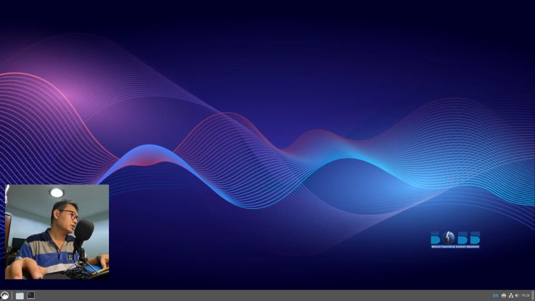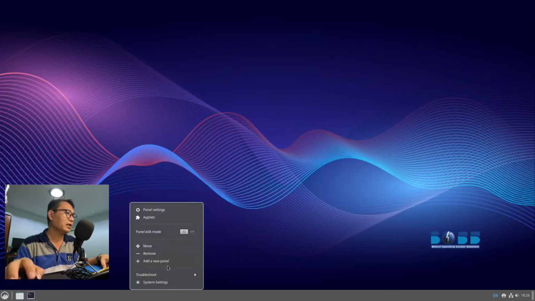So let me see. This is the start menu. As you can see, there is a main menu on the lower left side, and you have the quick launch, only two quick launch items right here, the terminal and the file explorer.